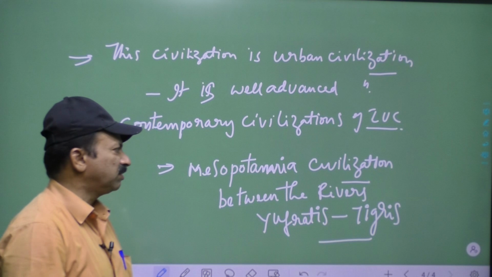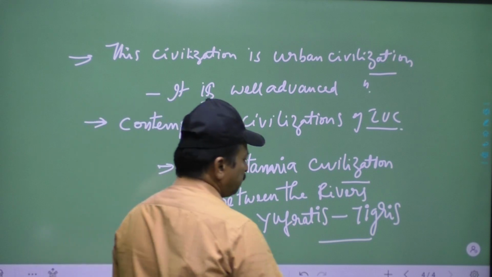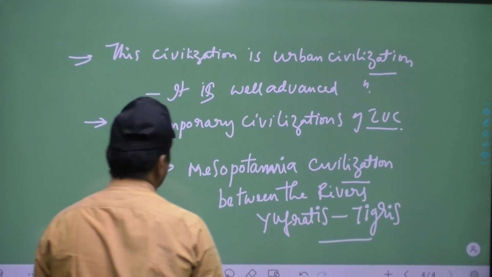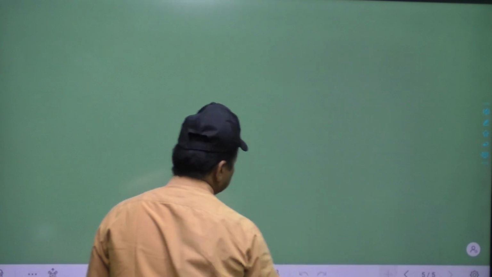Second one, the Egypt civilization. That is also a contemporary civilization.